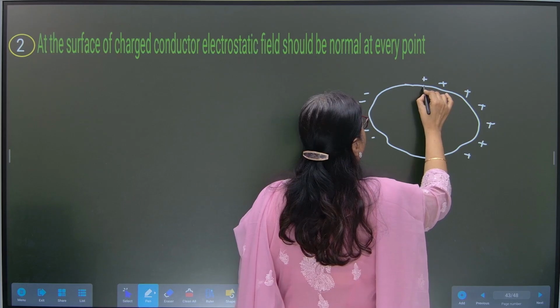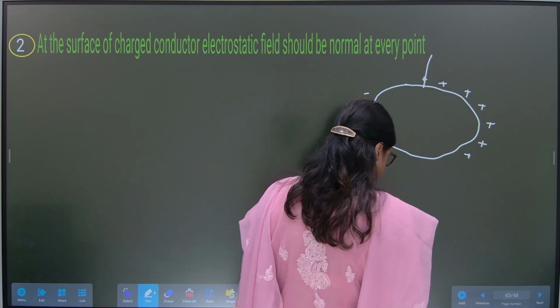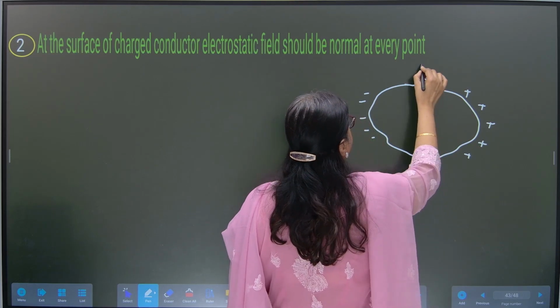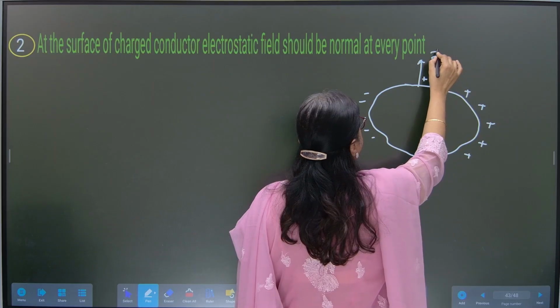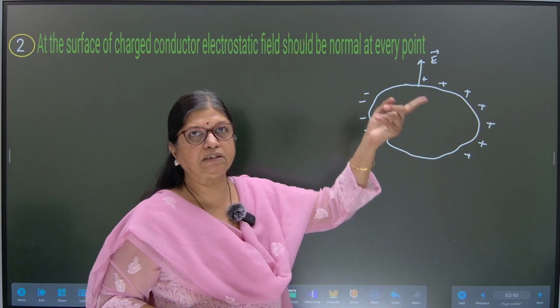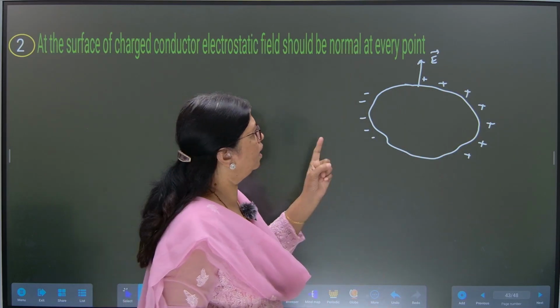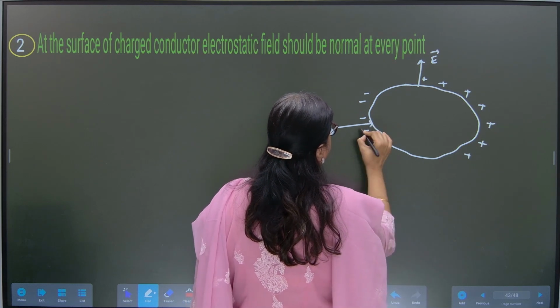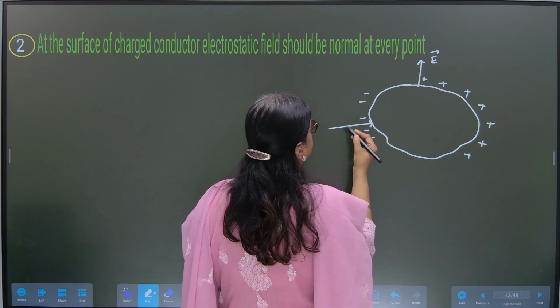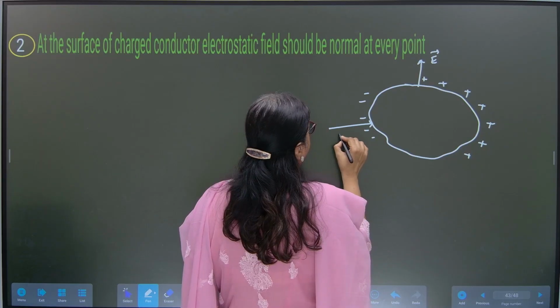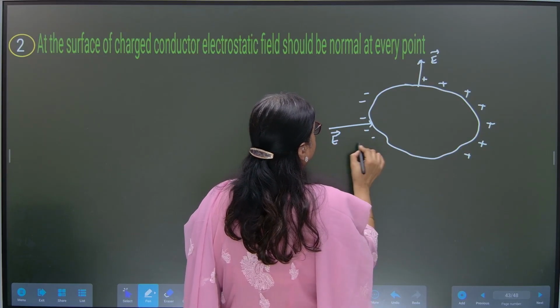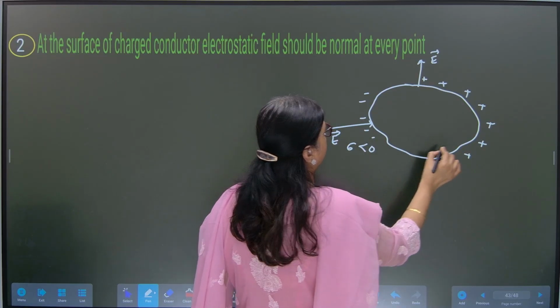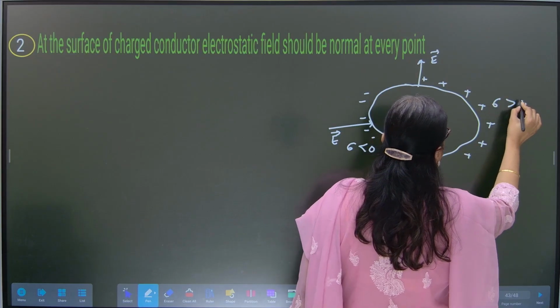Okay. For that, let us consider a situation in which these are positive charges, so the electric field is outwards, as we know from chapter number 1, and these are negative charges inside, so the electric field will be inwards. This is sigma less than 0, this is sigma greater than 0.